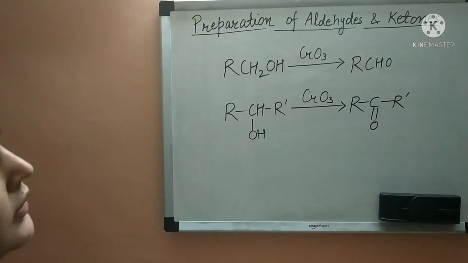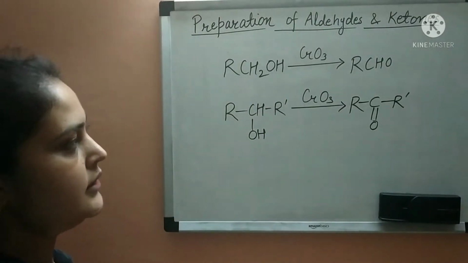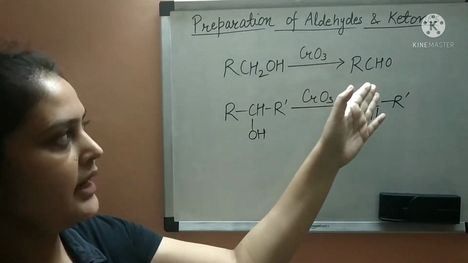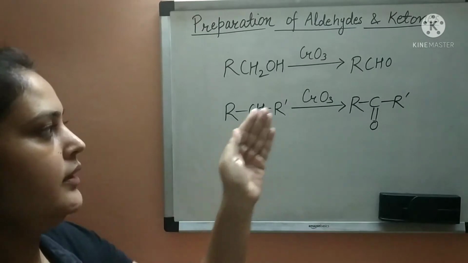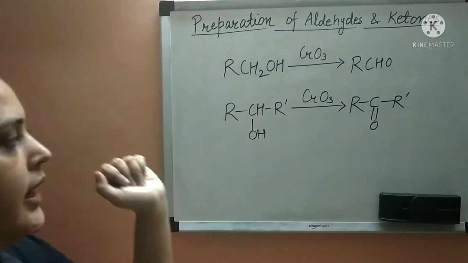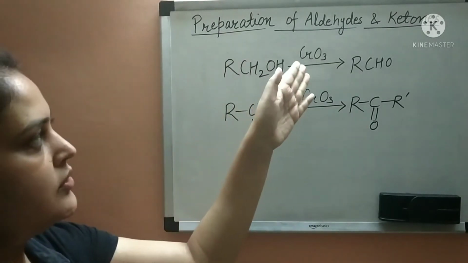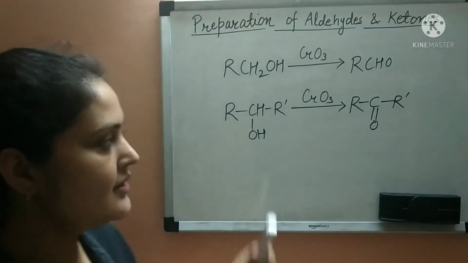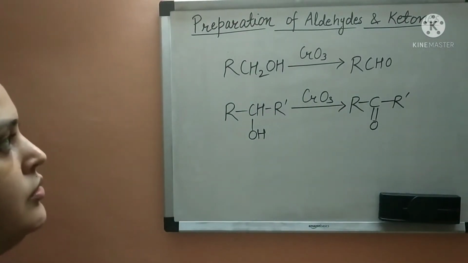Alcohols can be oxidized to aldehydes and ketones. Primary alcohols get oxidized to aldehydes and secondary alcohols get oxidized to ketones, and the reagent I have used is CrO3. CrO3 means chromic anhydride, so it is an oxidizing agent.